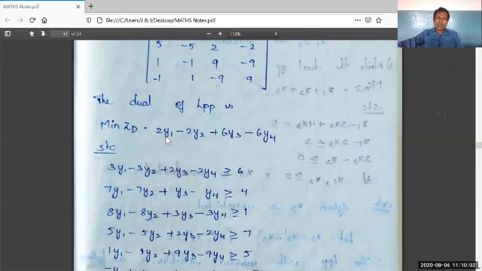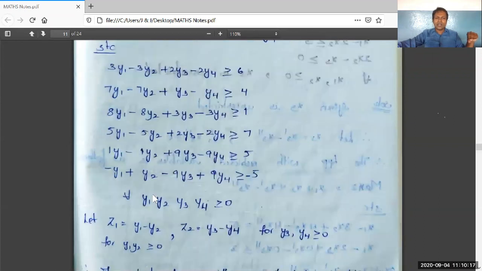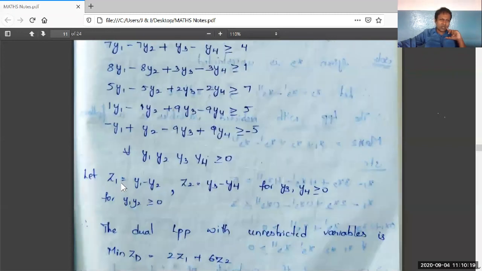Therefore, while writing the converted LPP containing unrestricted variables, we can write it as min ZD is equal to just 2z1 plus 6z2. That is what I have written here. z1 should be written as y1 minus y2, and z2 should be written as y3 minus y4, for y3, y4 greater than or equal to 0, y1, y2 greater than or equal to 0.